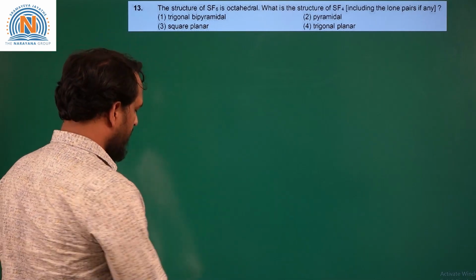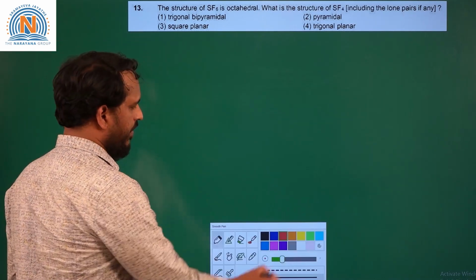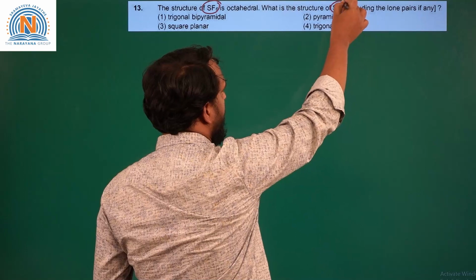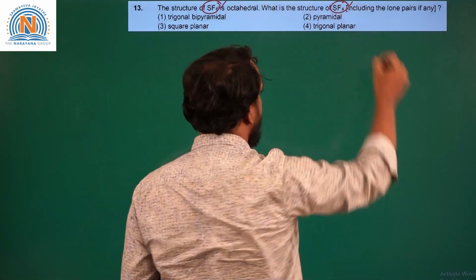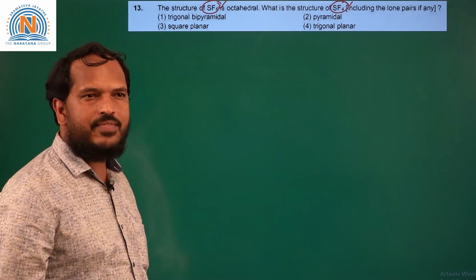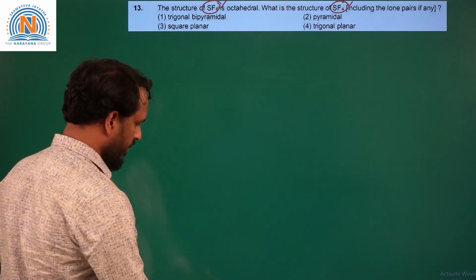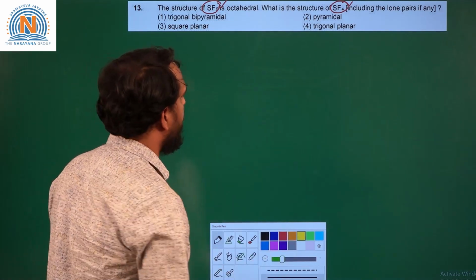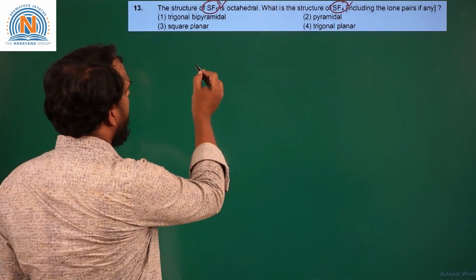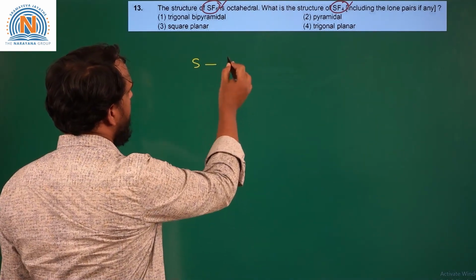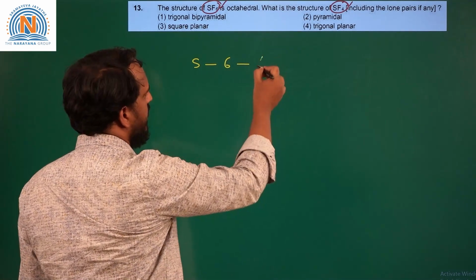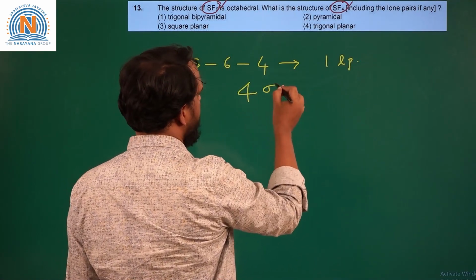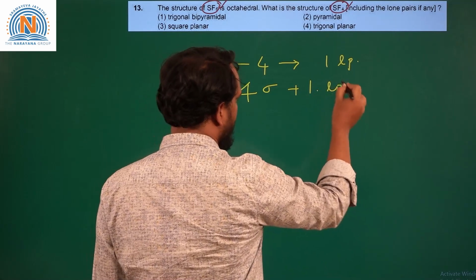Next question is based on the structure of the fluorides of sulfur. Here two molecules are given, one is SF4 and the second one is SF6. Here the structure of SF6 is given, which is octahedral. What is the structure of SF4 with lone pairs? Now, we can see that sulfur has 6 valence electrons. Of these 6 electrons, 4 are used for the sigma bonds. So, 1 lone pair is there. So, 4 sigma bonds and 1 lone pair are present on sulfur.